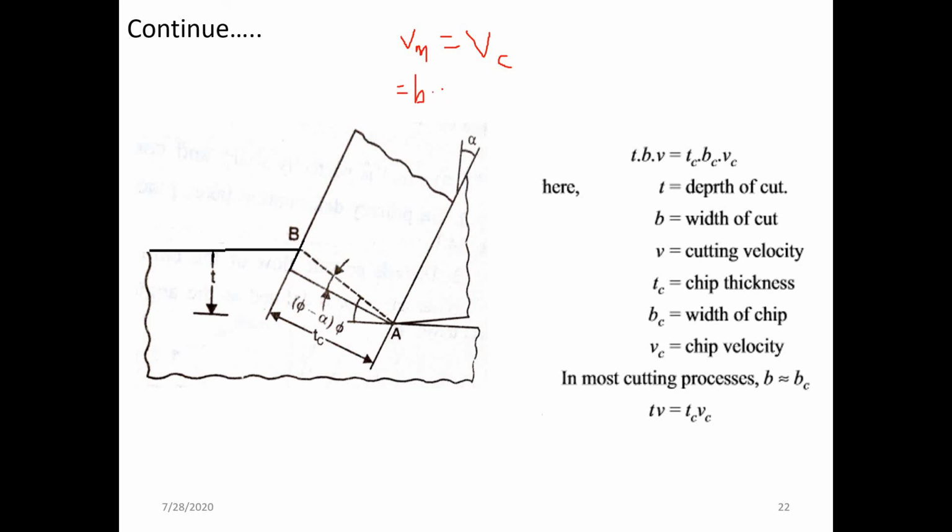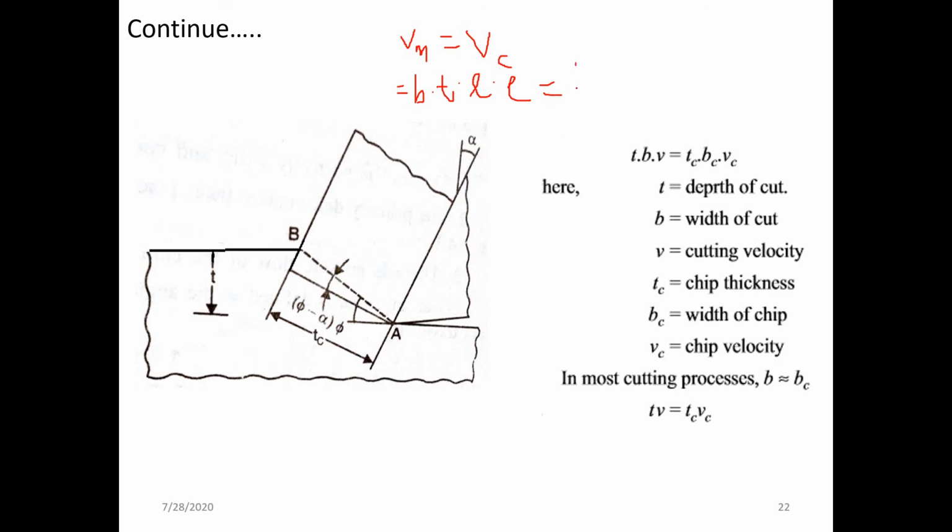It is nothing but equal to the thickness, that is the uncut chip thickness, multiplied by the length of the chip which is going to be cut there, multiplied by the density. So that is nothing but the volume of metal removed. This volume of metal removed is nothing but the volume of chip.